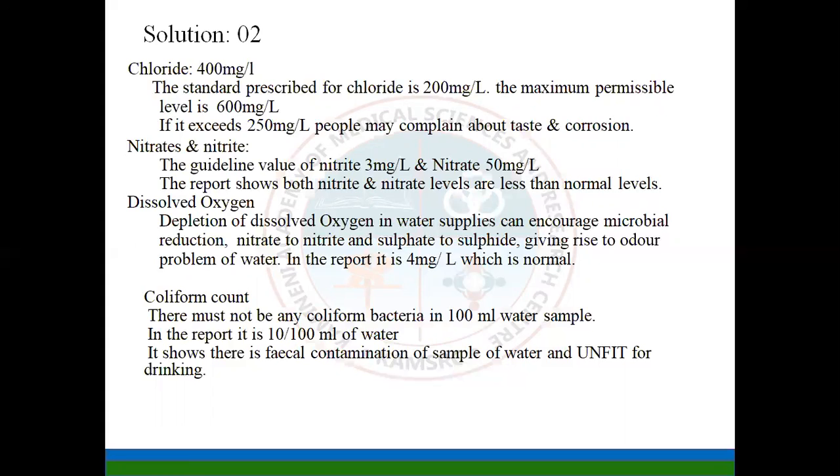Then coming to dissolved oxygen, depletion of the oxygen dissolved in the water supply can encourage microbial reduction of nitrates to nitrites and sulfates to sulfides, giving rise to odor problems in the water. In this report, it is 4 milligrams per liter, which is the normal one. Then coming to the coliform count, there must not be any coliform bacteria in a 100 ml water sample. The report shows 10 per 100 ml of water. It shows there is fecal contamination of the water and it is unfit for drinking.